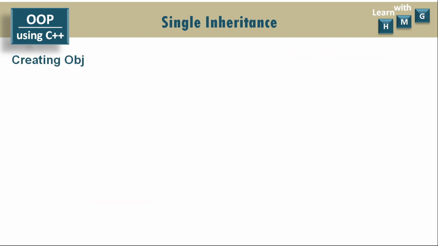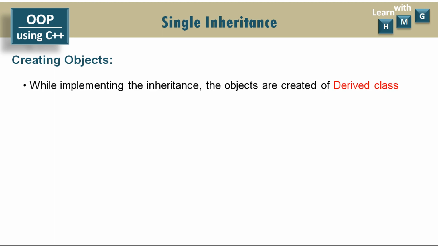Now after defining the derived class, in the main function we are required to create the objects. While implementing inheritance, the objects are created of the derived class. We have to define two classes, the base class definition and the derived class definition, but while creating objects, the objects are created of the derived class only.